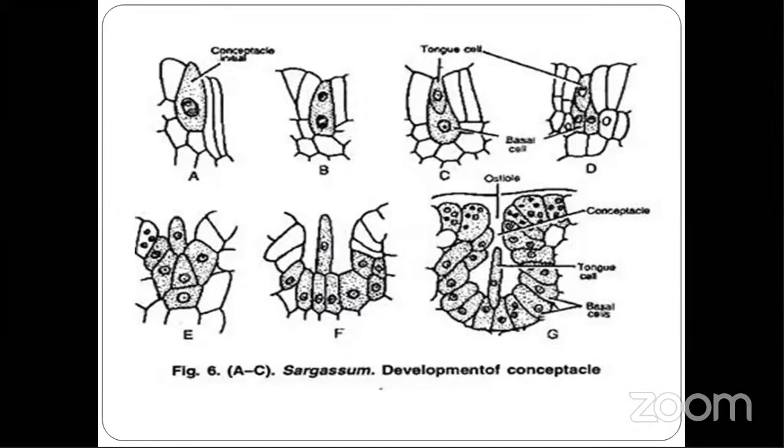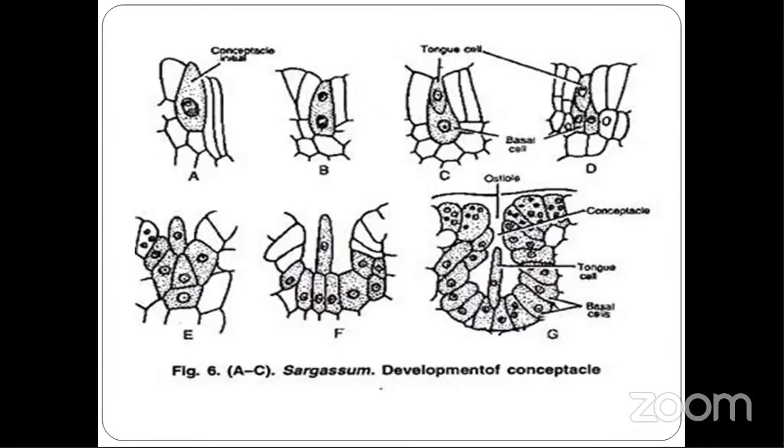The conceptacle containing antheridia is called male conceptacle, and the conceptacle containing oogonia is called female conceptacle. Clear?